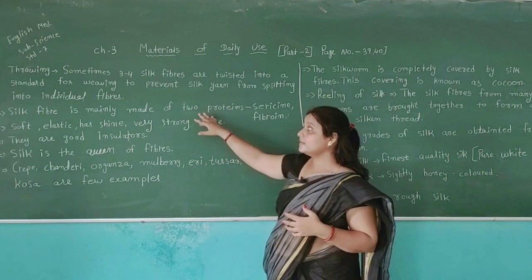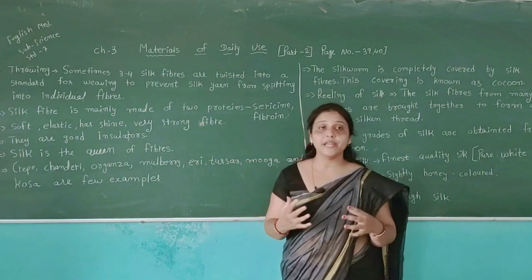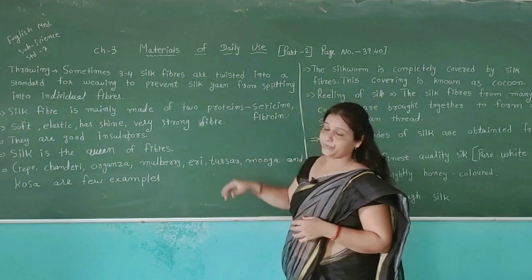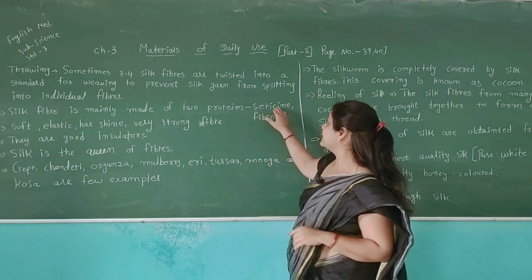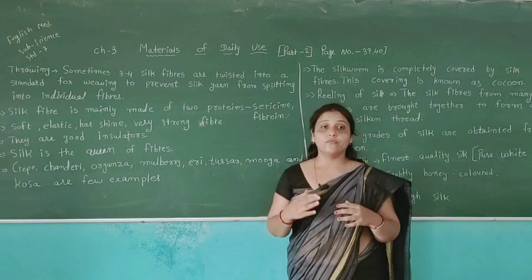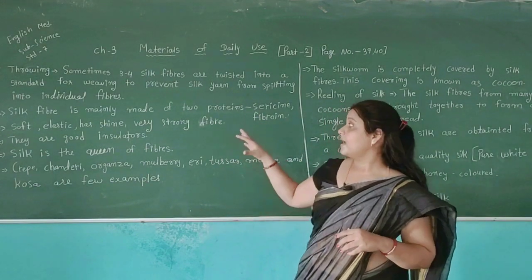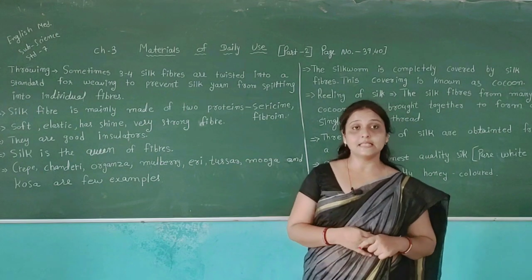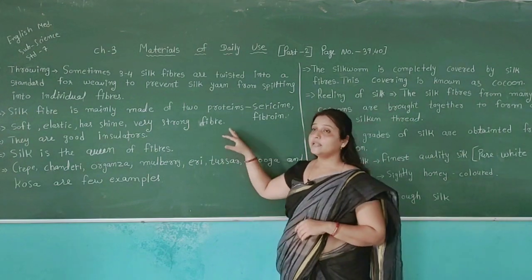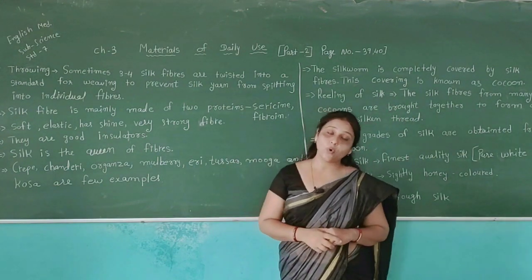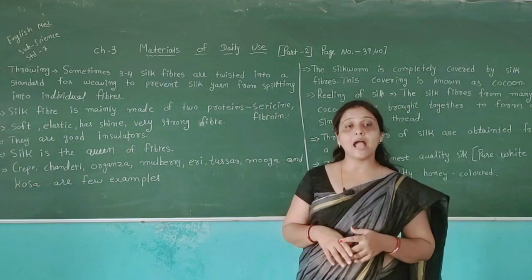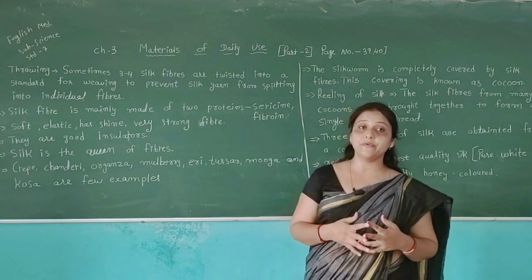Silk fiber is mainly made of two proteins: first, sericin and fibroin. The silk fiber is made of these two types of proteins. Then we can see the different qualities of the cloth which is made from silk.